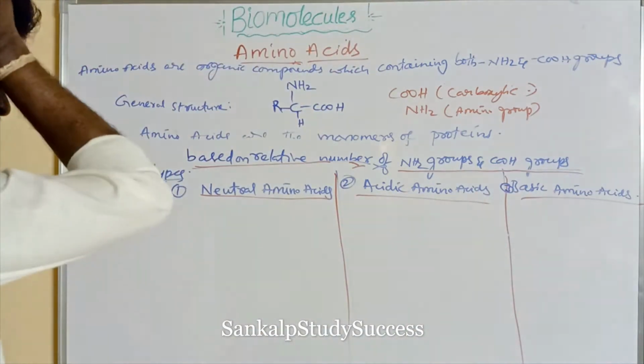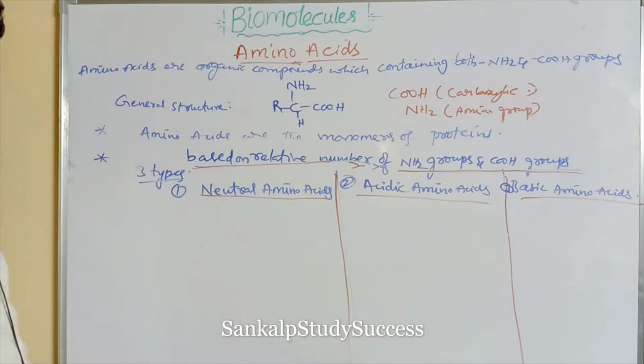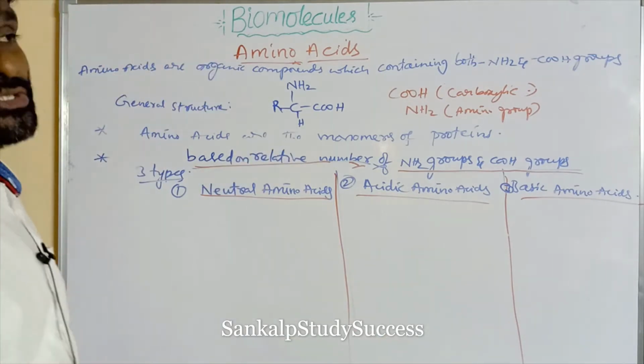Neutral amino acids are amino acids containing an equal number of NH2 groups and COOH groups.